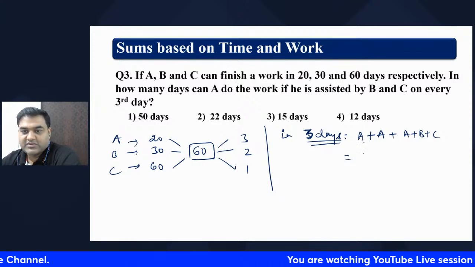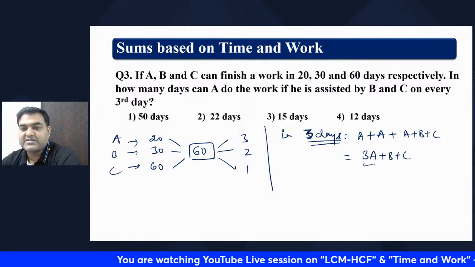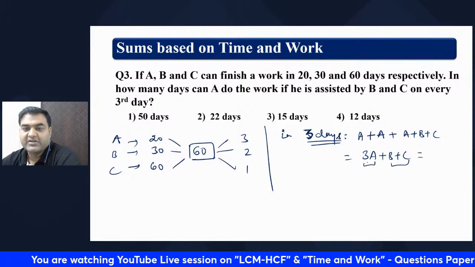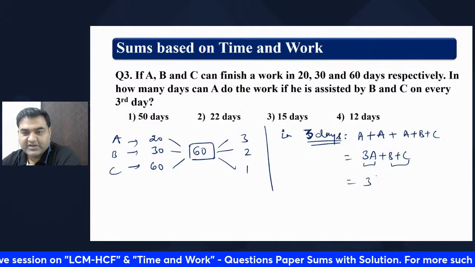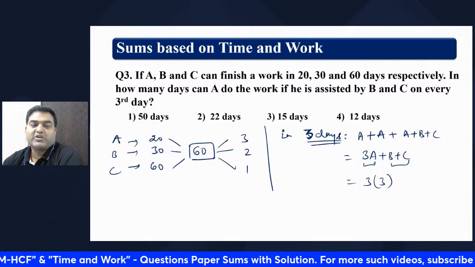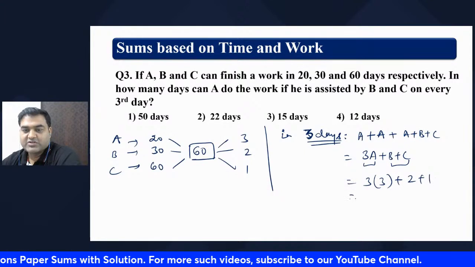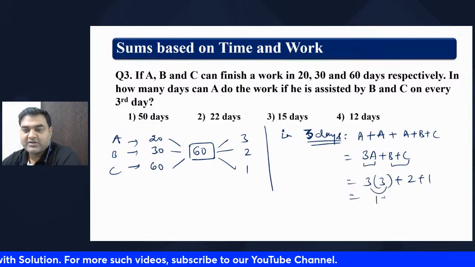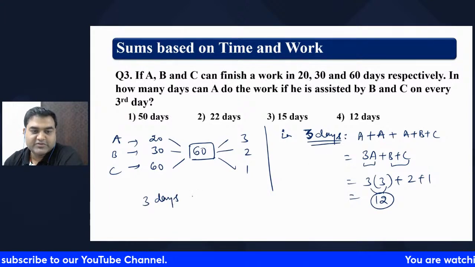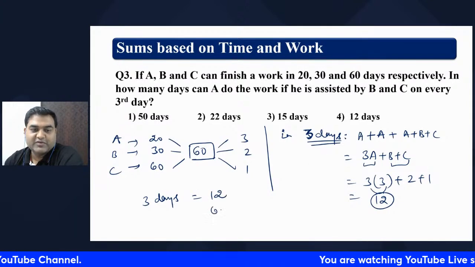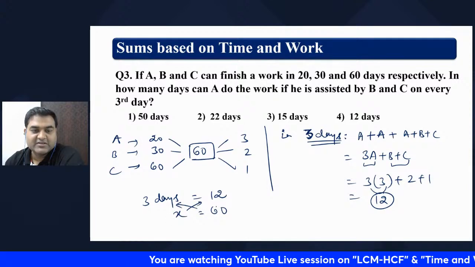It is 3 times A plus B plus C. Why? Because A has come 3 days, while B and C have come only one day. A does 3 units of job in a day, B does 2 units, C does 1 unit. So 3 threes are 9 plus 3, 12 units of job. So in 3 days, 12 units. We want 60 units, which is equal to X. Cross multiply, and you will get the answer of X.